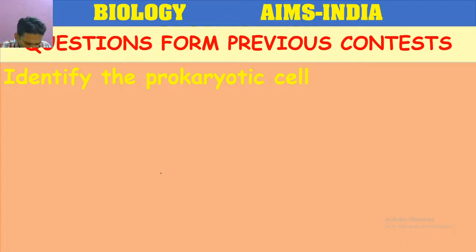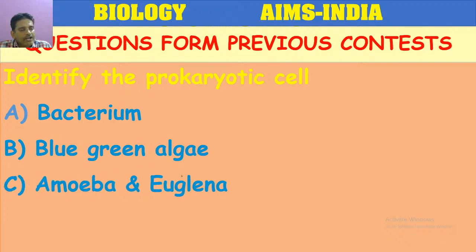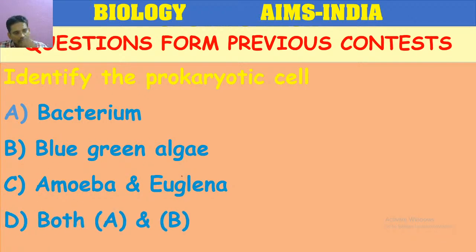Next question. Identify the prokaryotic cell. Bacterium, blue-green algae, amoeba and euglena, or bacterium and blue-green algae.